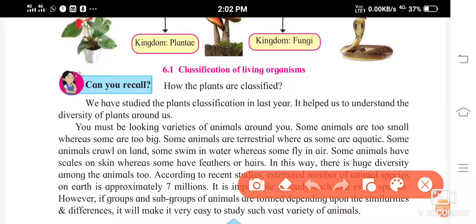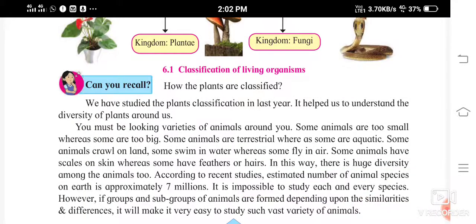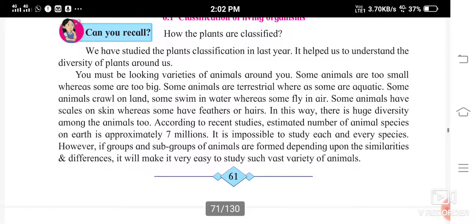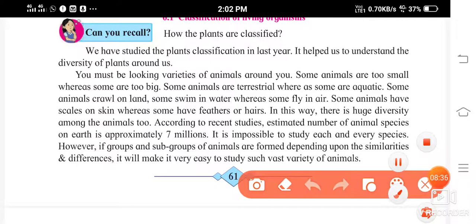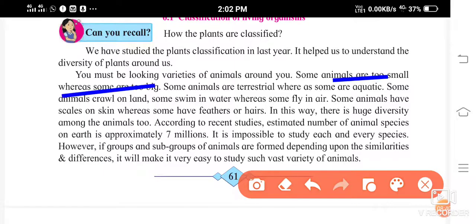Now see, some animals are terrestrial, some are aquatic, right? Terrestrial means what? Like birds and all, they live on land or fly in the atmosphere.